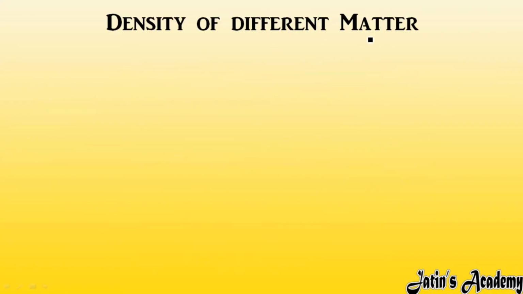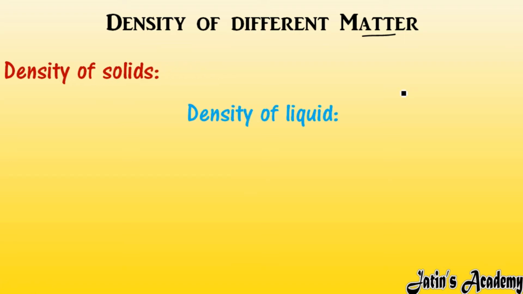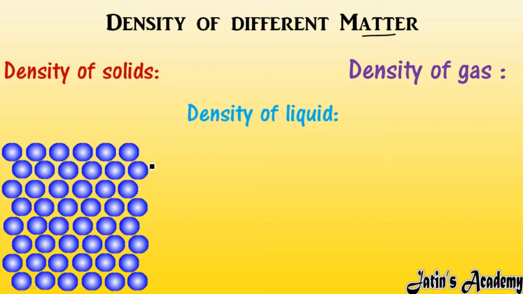Next we are having density of different matter. As we know, three states of matter are there. First we are having solids, then liquids, then gases. So one by one we will discuss density in solid, density in liquid as well as density in gas. So here we are having the arrangement of solids. As you know, in solids particles are very tightly packed and very less intermolecular space is there. Or you can say force of attraction between the particles is more. So here you can see if I am taking the volume as V, particles per unit volume are more. If particles are more, mass is more. So density of solid as compared to liquid and gases is more.